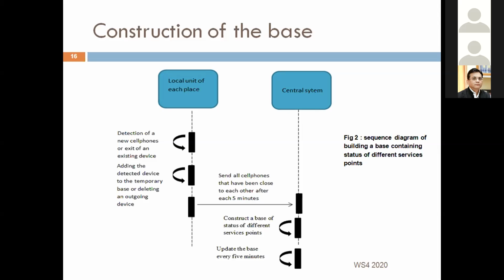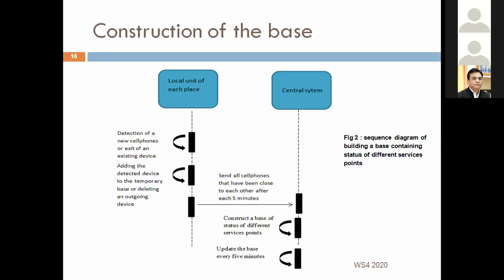So the first step is the construction of the base. Each local unit of the different places of interest detects entrances and exits of devices in the sensor coverage and adds them to a temporary base for two reasons.